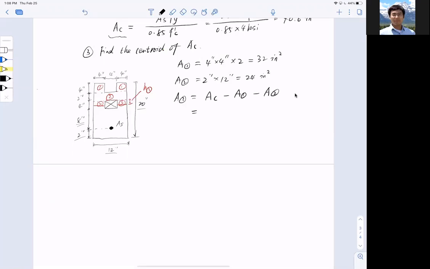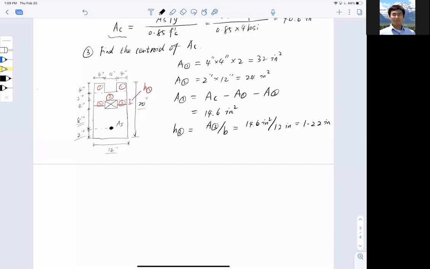So I can find out A3, that is 14.6 inch squared. Then H3, which is the height, would equal A3 divided by the width b, that is 14.6 inch squared divided by 12 inch of width, and I'm left with 1.22 inch